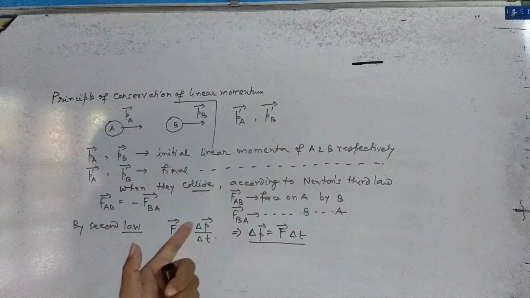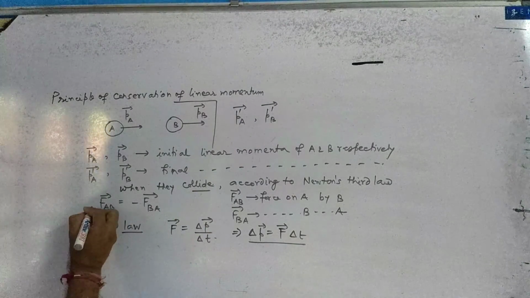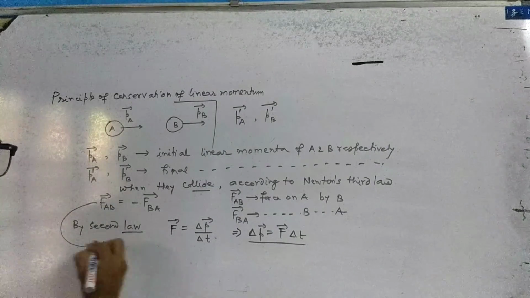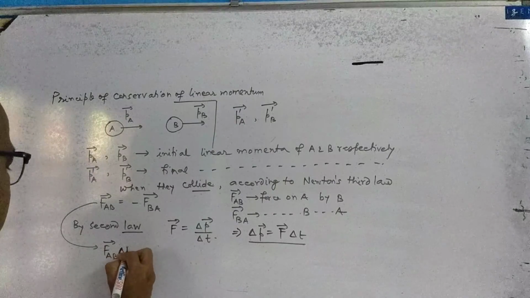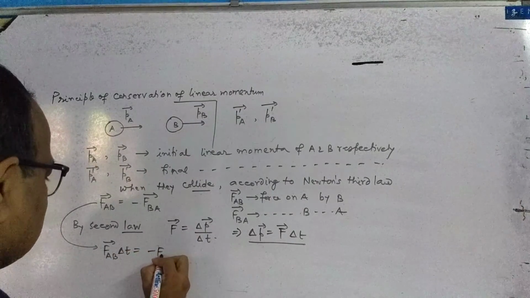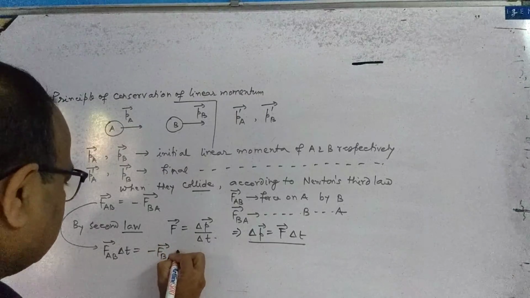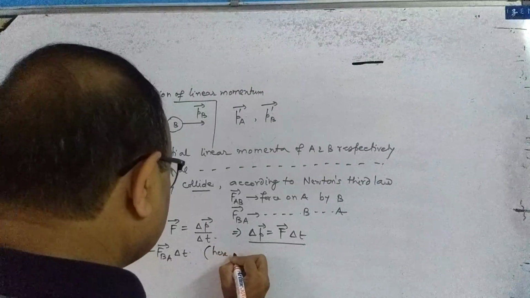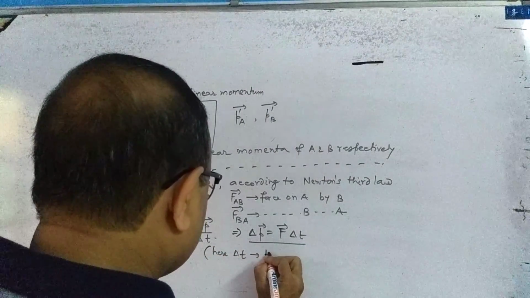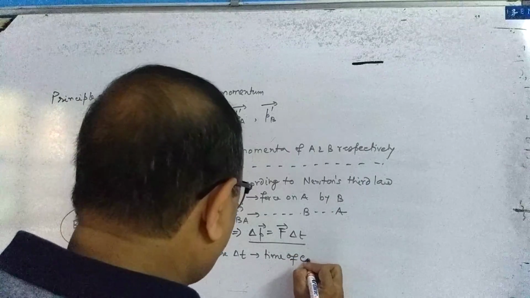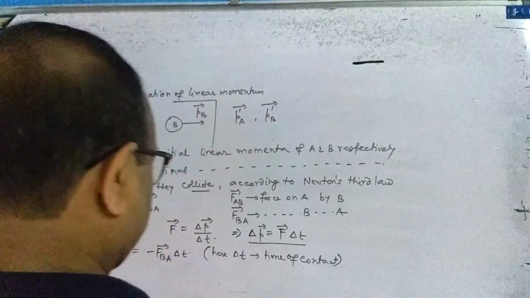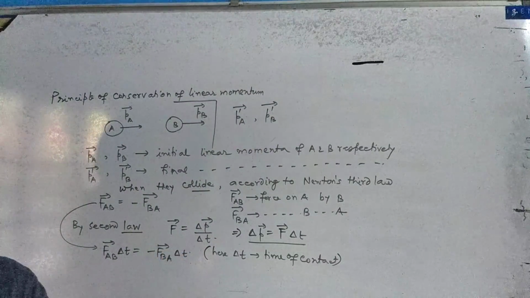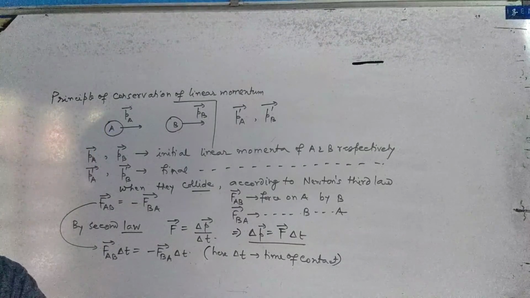Just keep this in our mind. Now, let us come to this expression. Can I rewrite this expression like this? F vector AB into delta T is equal to minus F BA vector into delta T. What is delta T? Here, delta T is the time of contact. Look, what happens? When the two bodies collide, for a very small time, they will be in contact with each other.